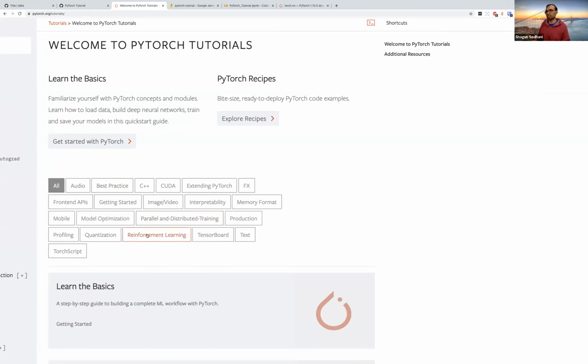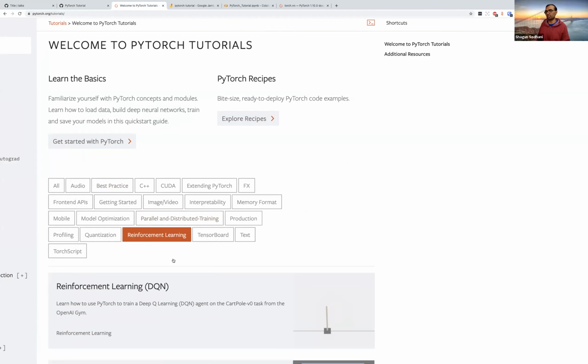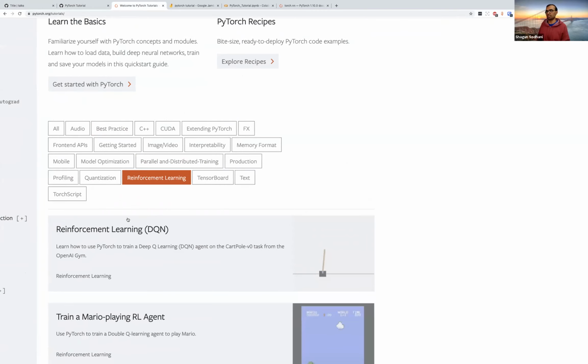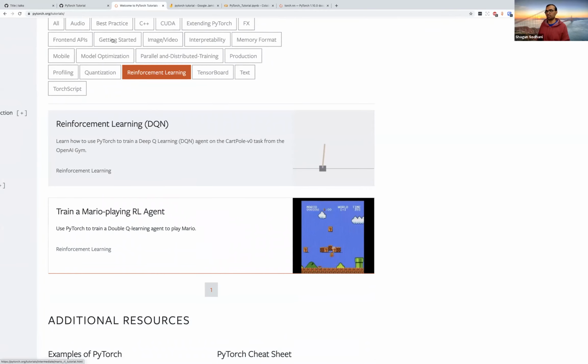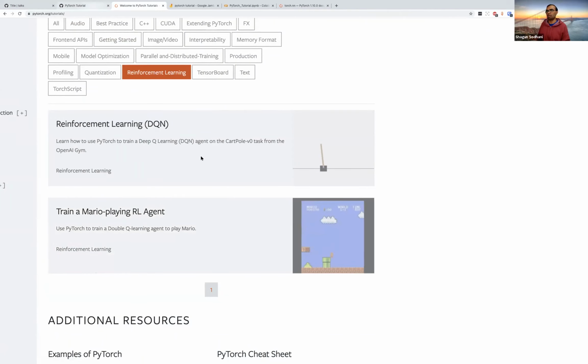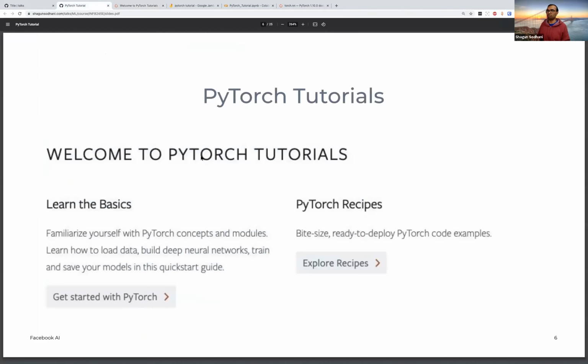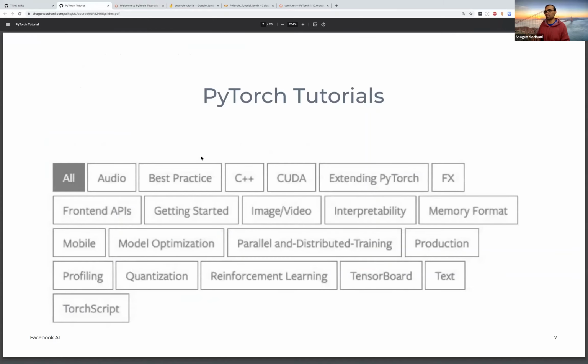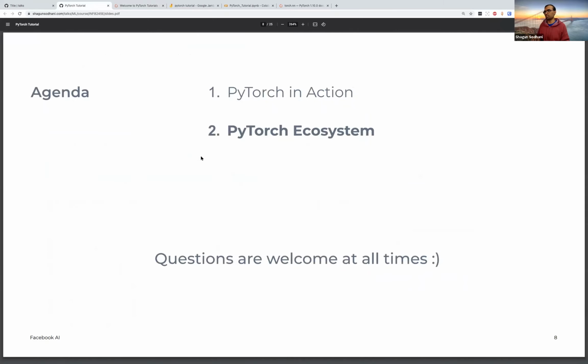For example, the DQN example that I was using was from the reinforcement learning section, and it has another example with Mario playing an RL agent. So you can find more targeted or more relevant tutorials from this. These are the different broad categories which are covered.